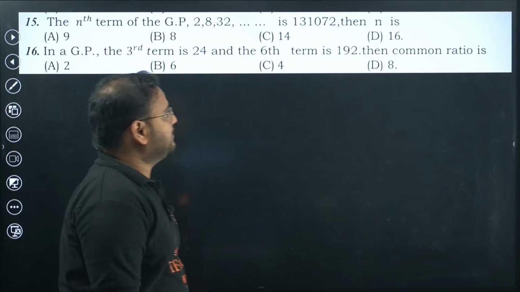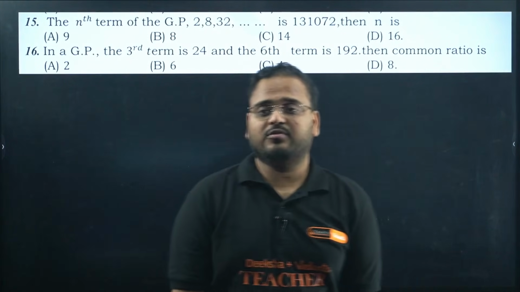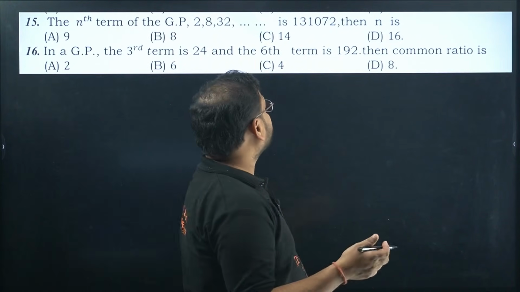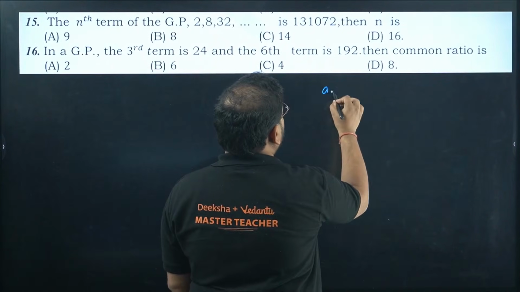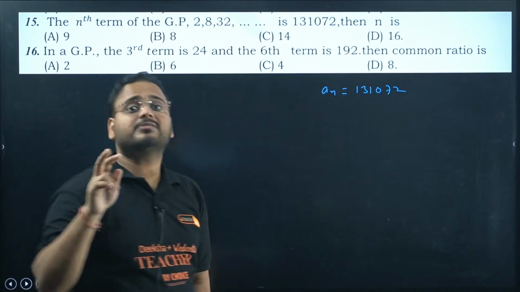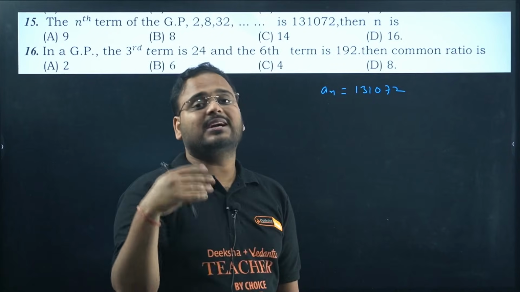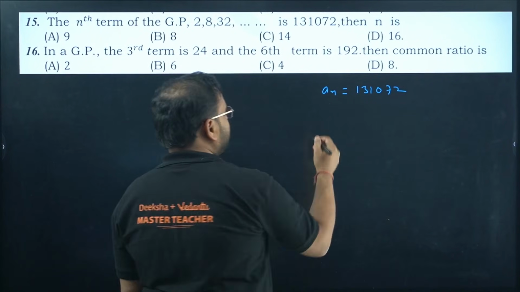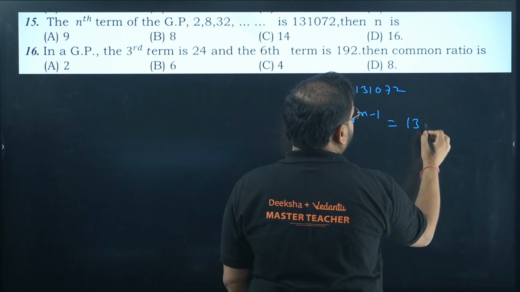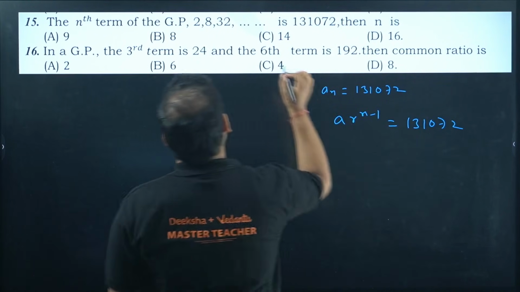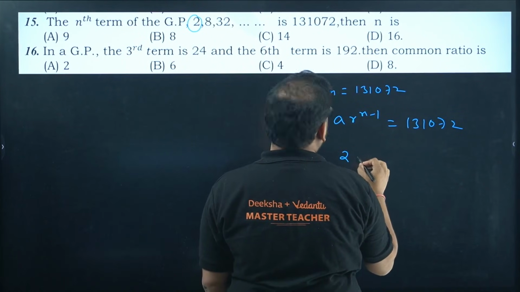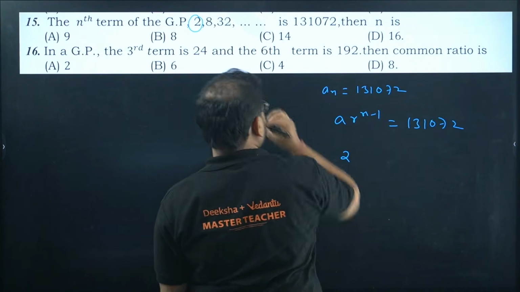The nth term of the GP. They're not asking the nth term; they're saying the nth term is given, 131072. They're asking what is the value of n, like what is that term actually? GP nth term formula is a r power n minus 1. First term is 2, so 2 into, and what is r? 8 by 2, so 4.